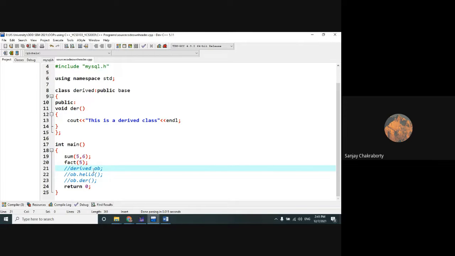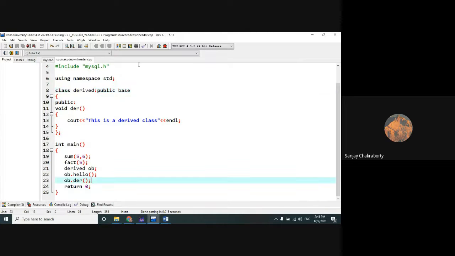So here we have created the object, derive ob, and ob.hello and ob.der. der is the derived class member method, and hello is the base class member method, which it extends in the derived class.